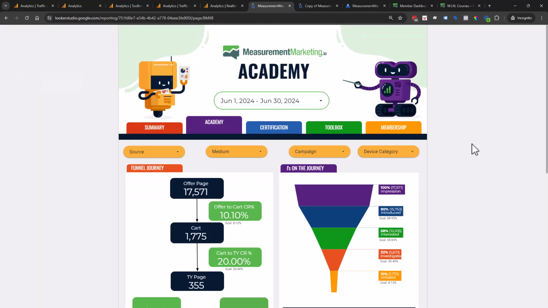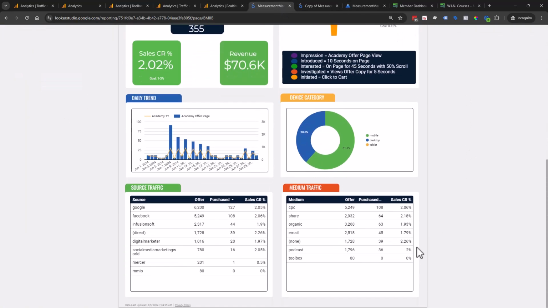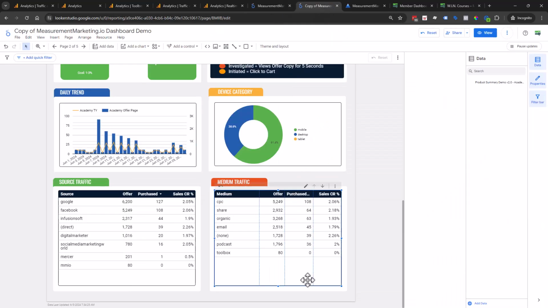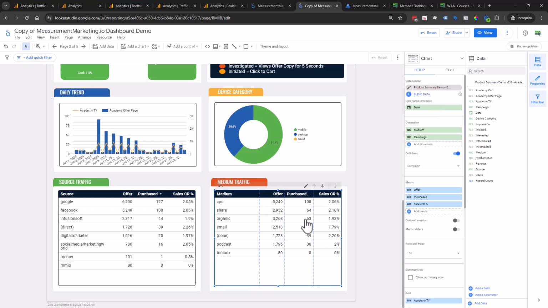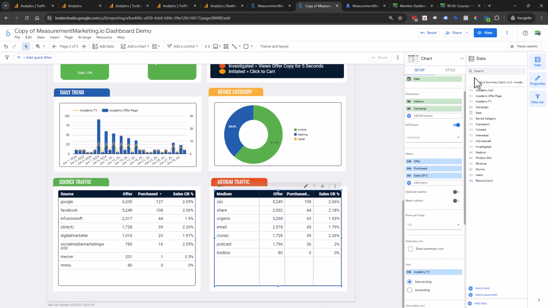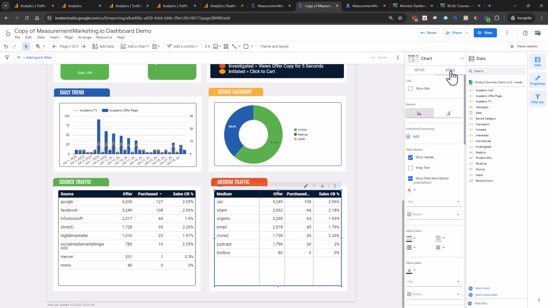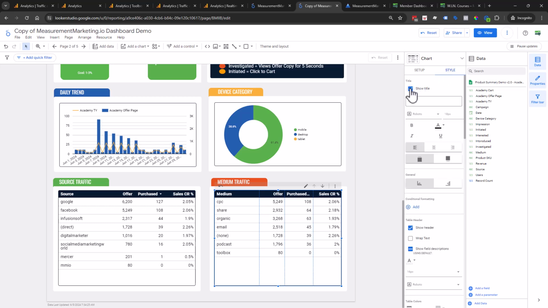So here we are in one of our demo reports, and I got to go to the copy of it so we can actually edit it. And I'm just grabbing a table because it's the easiest way to show this, and we're going to go to Style, and then we're going to click on this option to say Show Title. And this is our update.